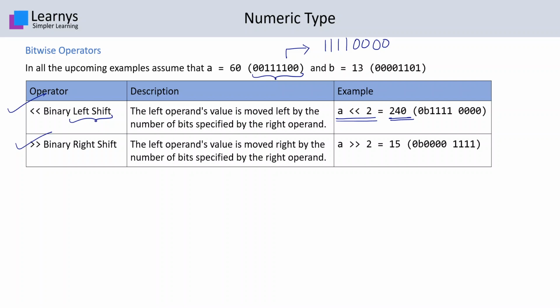Similarly, in the right shift, when we write A right shift by 2, these values will be shifted 2 places to the right. So, the value will become 0, 0, 0, 0, 1, 1, 1, 1. These two values are the empty spaces which will be filled with 0. So, in this case, the answer becomes 15.